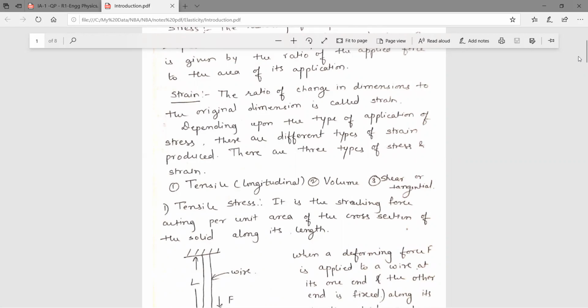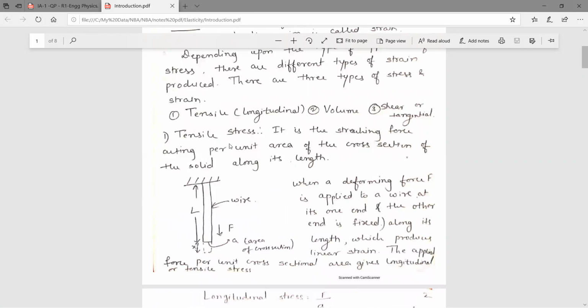So here again there are three types of stress. The first is the tensile stress, also called the longitudinal stress. If you apply the stress along the length, there will be stretching of the wire. Here we are taking the example of a wire. If we apply force to the wire, whatever stretch happens is along the length. Therefore this is called the longitudinal stress or the tensile stress.